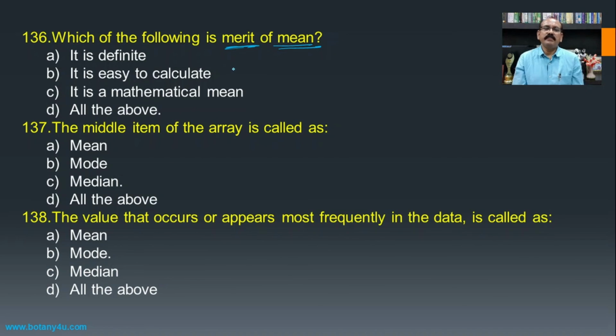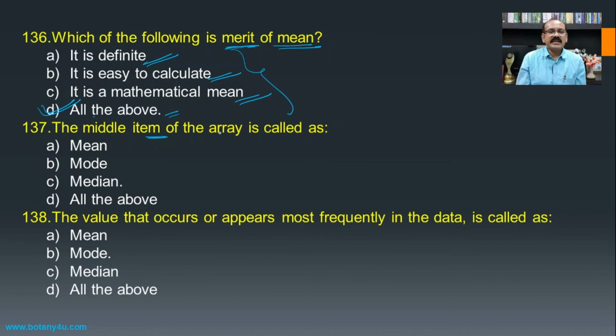Which of the following is a merit of mean? If you see the mean, then it is definite, it is easy to calculate, it is mathematical mean, and all the above. All these three are merits of mean, and hence all the above becomes the answer for this question.